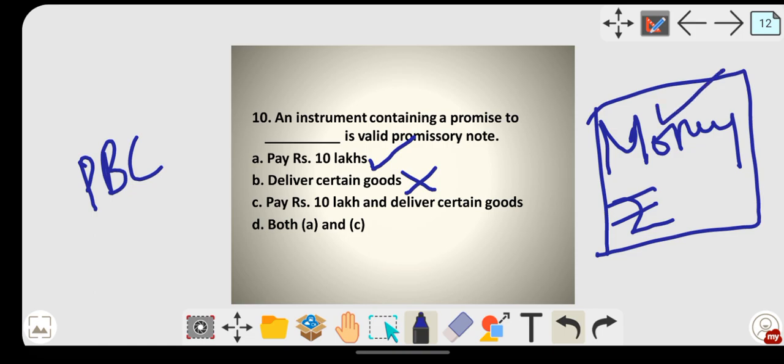Pay rupees 10 lakh, it is right. Since goods are given over here, "deliver certain goods" is wrong. Here again, "deliver certain goods", again it is wrong. Then here you may tell me, pay 10 lakh is there, and pay 10 lakh is right, but along with that what is given? Deliver certain goods. So that's why option C is wrong. Both A and C were given in order to confuse you, so please don't get confused, it is also wrong. It should be in money only. So pay 10 lakh rupees is the right answer, and option A is the right answer.